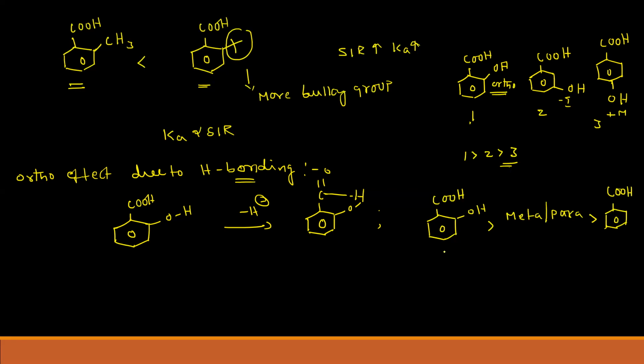Next, see an example. In this example, we'll compare whenever we have both hydrogen bonding and ortho effect, which one is more acidic? So I have benzoic acid, and I have a CH3 group.